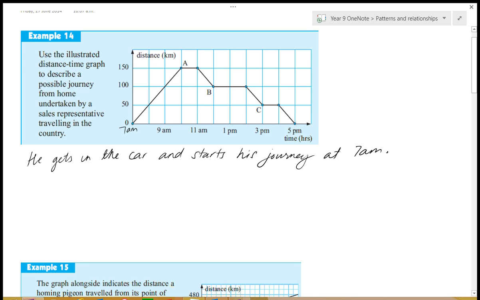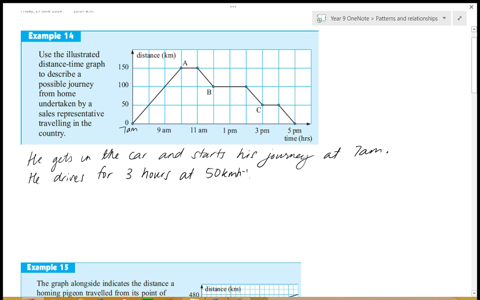Okay, so it's until 10 a.m., so he's travelling for 3 hours. So he drives for 3 hours at what speed? 50 an hour. Yep, 50 kilometres per hour. Are we including traffic? That's his average speed.